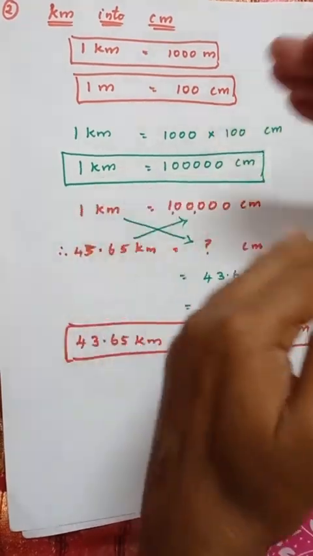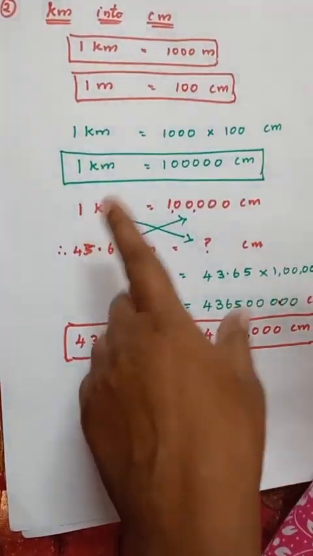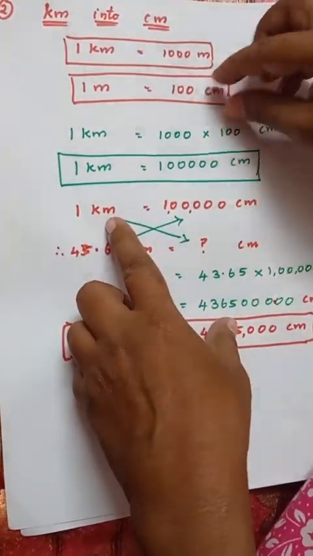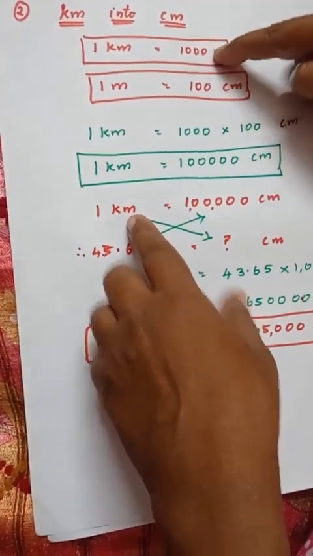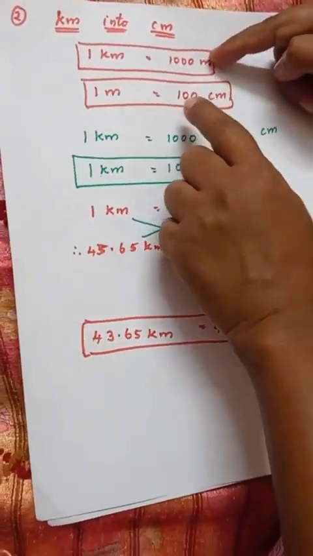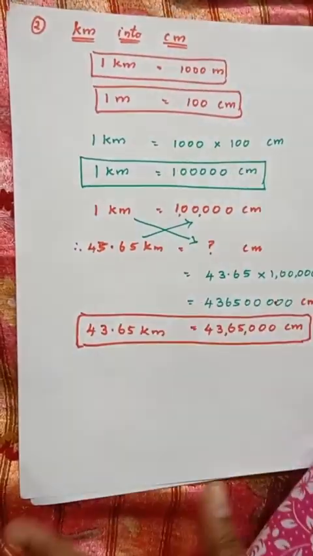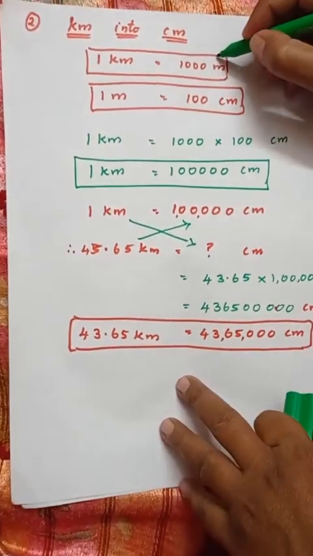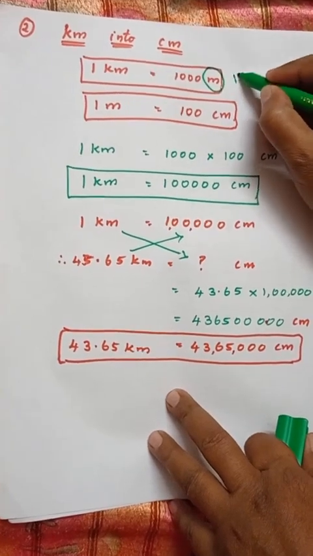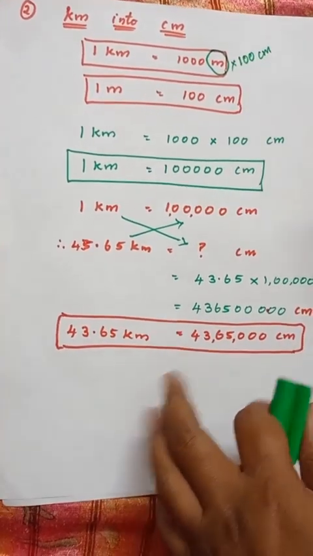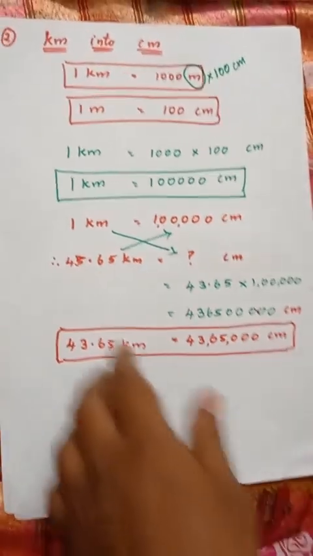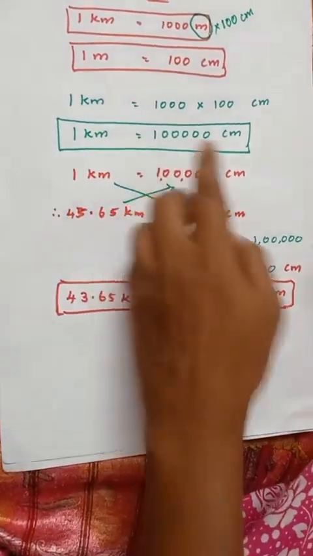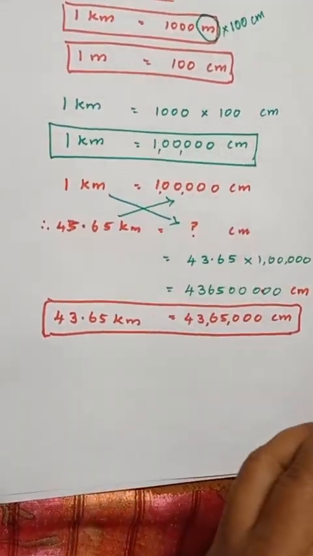But if you have the jumped units, you have to write 1 kilometer is equal to 1000 meter, and then the next one, 1 meter is equal to 100 centimeter. In the place of meter, you have to write 100 centimeter, right, children? That's it. I'm just changing this meter into 100 centimeter. We have to just multiply that. Clear, children? You will get the answer. Now just multiply it, and 1 kilometer is equal to 1 lakh centimeter.